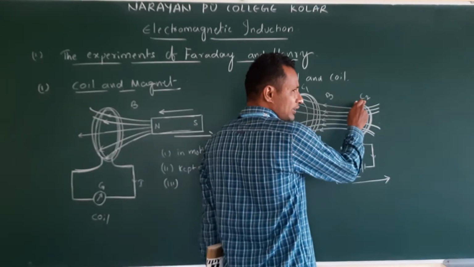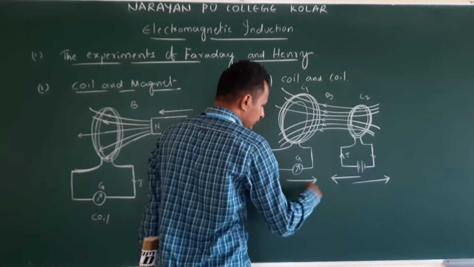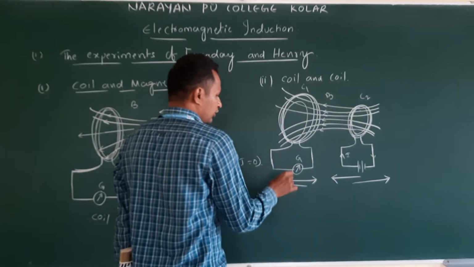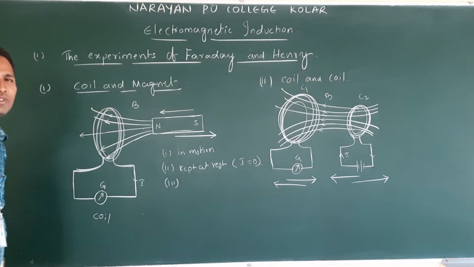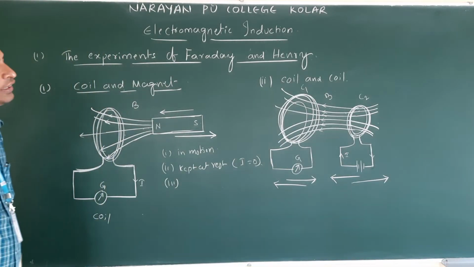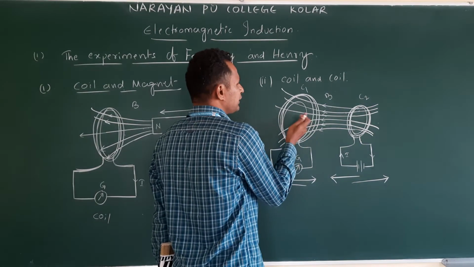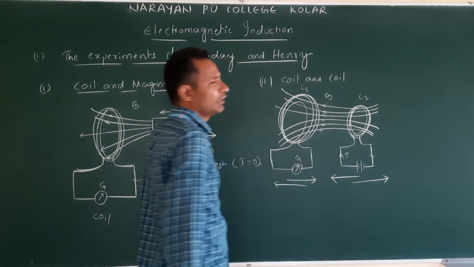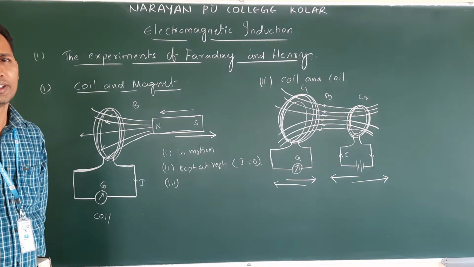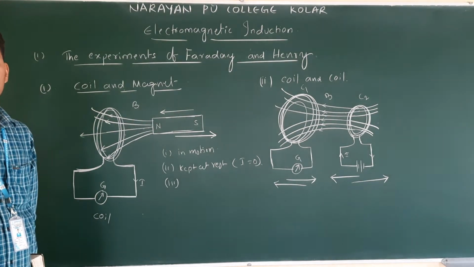They kept C2 constant and they moved C1. They noticed the same observation, deflection in the galvanometer. In this experiment also, what did they do? They tried to change the magnetic field in the first coil. Same observation. Understand?